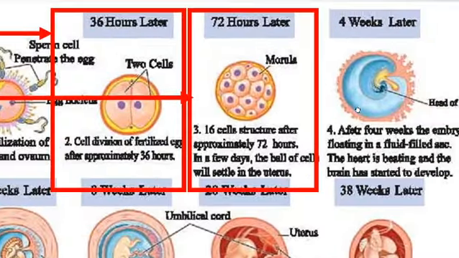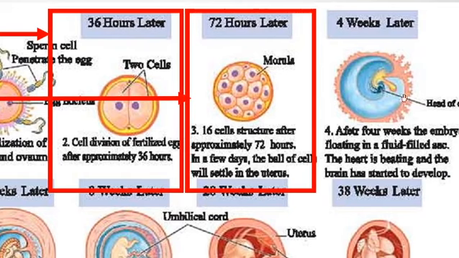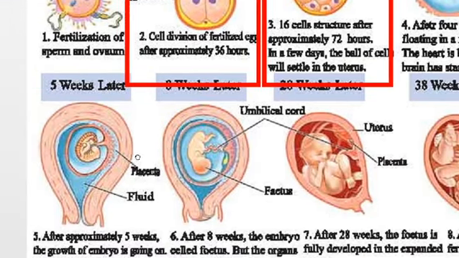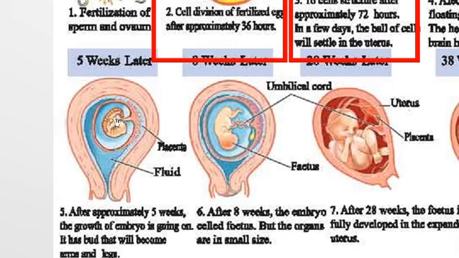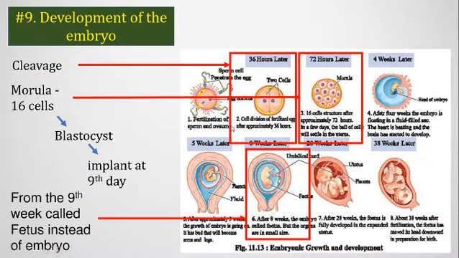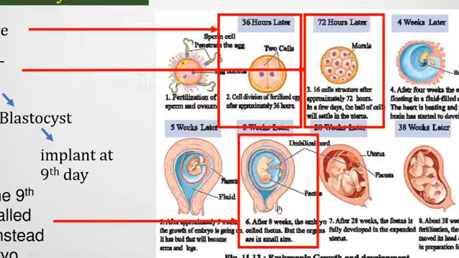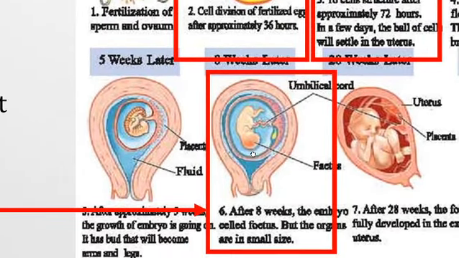Here we see the placenta is being formed. A placenta is formed around the blastocyst when it is implanted on the uterine wall. So that is the newly forming placenta, and here we see the placenta is forming and the embryo is also developing inside the placenta. And from the ninth week, it is no longer called an embryo, it is called a fetus.